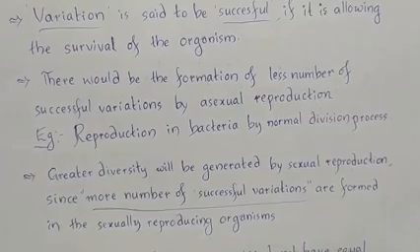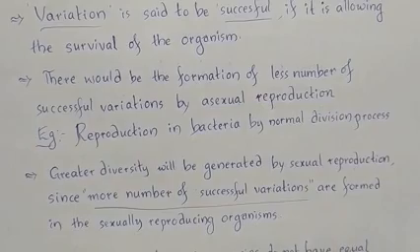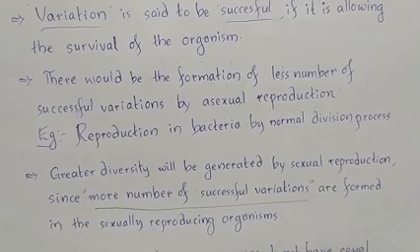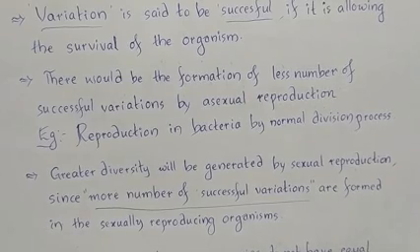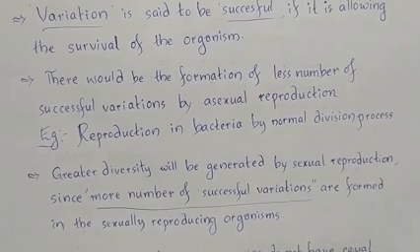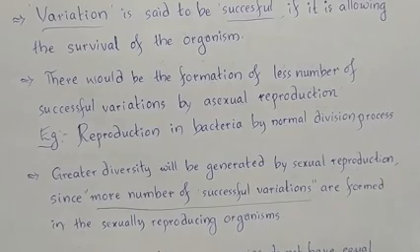So there would be the formation of a smaller number of successful variations by means of the asexual reproduction process. New organisms are produced by two types of reproduction process in different organisms based on their structure and other functions. They are the asexual mode of reproduction and the sexual mode of reproduction.